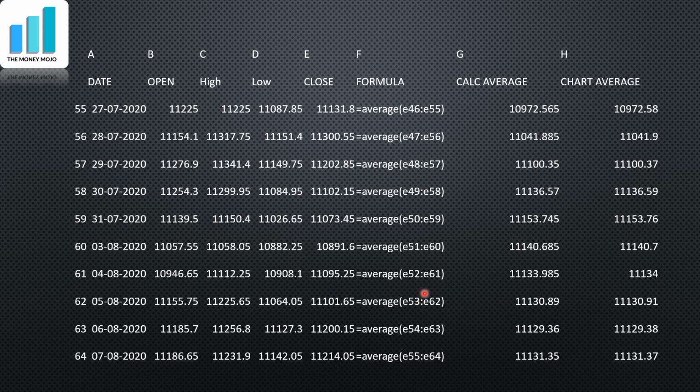Similarly, as we keep going back, one number keeps getting removed and one number keeps getting added, and the number of days in the average still remains 10. So that is why it is a 10-period moving average. It is called a 10-day moving average, and this is the way even in an Excel sheet you can replicate what the charting software itself does.